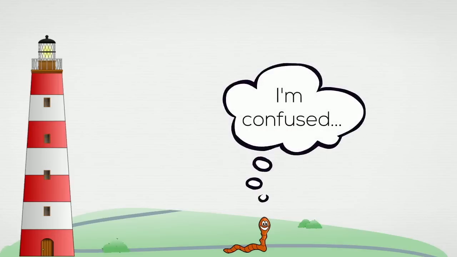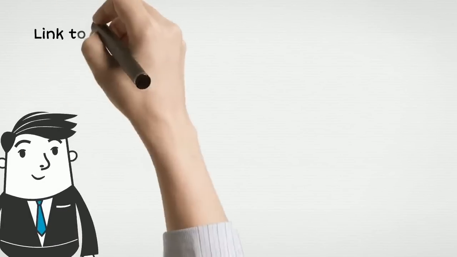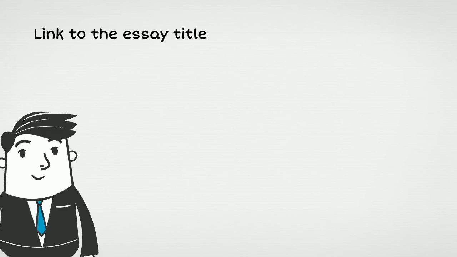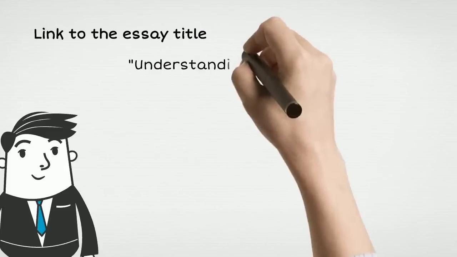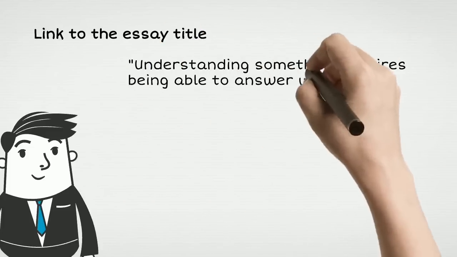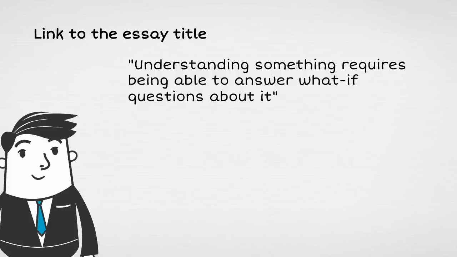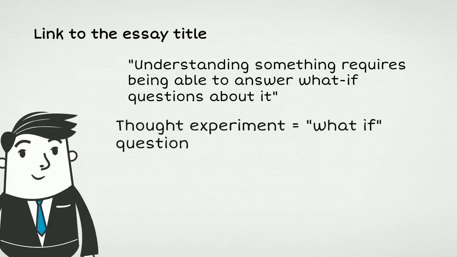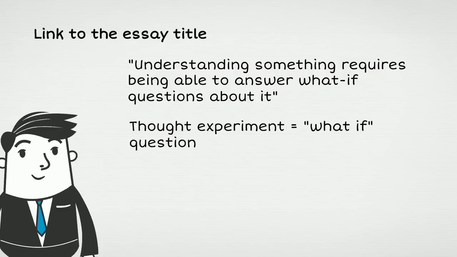This is a bizarre idea which eventually got experimentally supported and became one of the foundational principles of Einstein's relativity. And it all started with a thought experiment. So how does this example link to the essay title? Understanding something requires being able to answer what-if questions about it. A thought experiment essentially is a form of what-if question. Einstein asked, what will happen if I travel on a beam of light? What will I see?